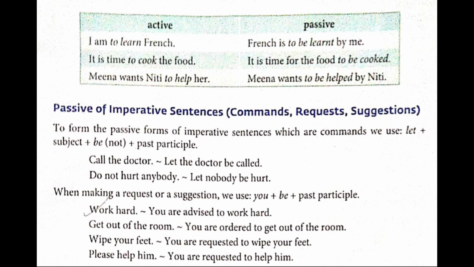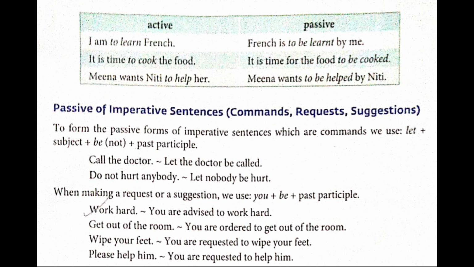To form the passive forms of imperative sentences which are commands, we use the form let plus subject plus be, plus not if it is a negative sentence, plus past participle. Example, call the doctor. Your answer will be let the doctor be called. Second one, do not hurt anybody. The answer will be let nobody be hurt.